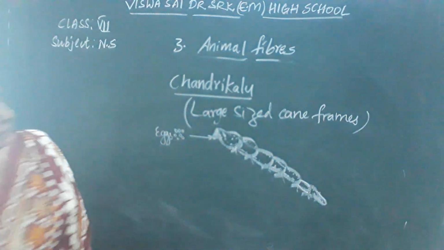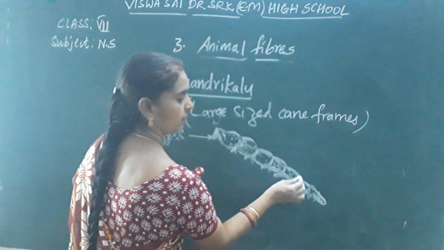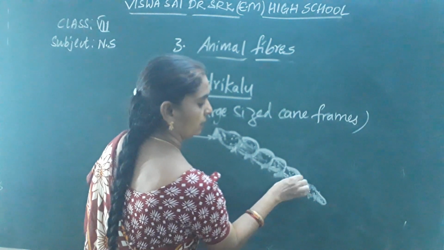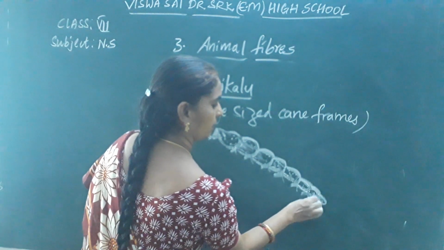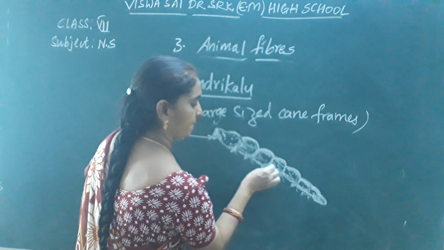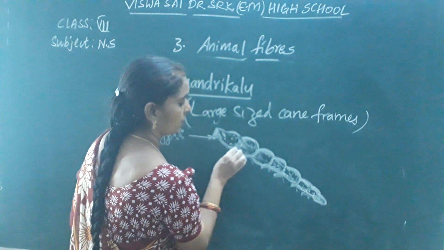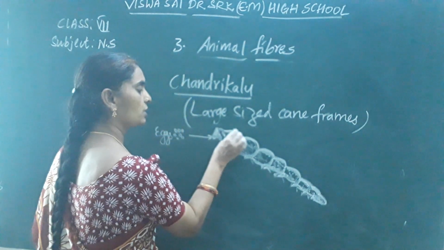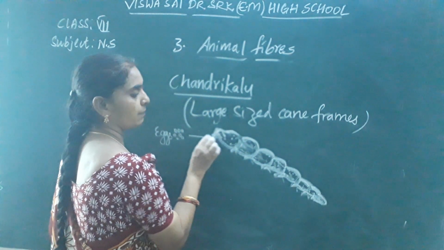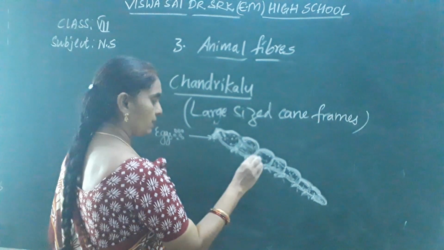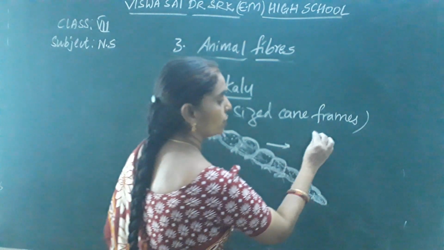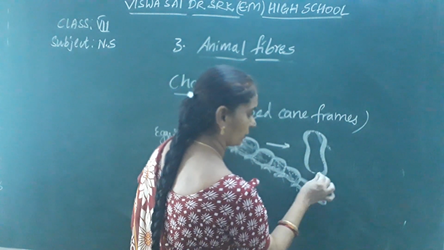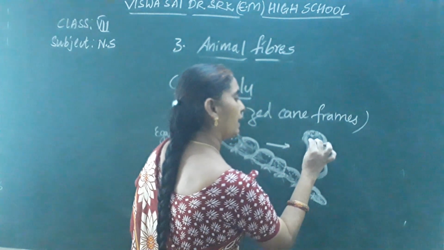Okay, children? So that you can have a clear picture of the larva stage. And next, it develops the mouth parts. From the larva stage, it develops into the cocoon, which is in the form of 8, I told you, isn't it? It's in the form of 8.